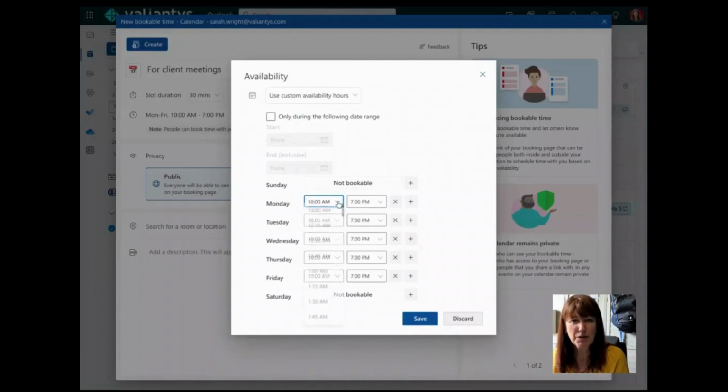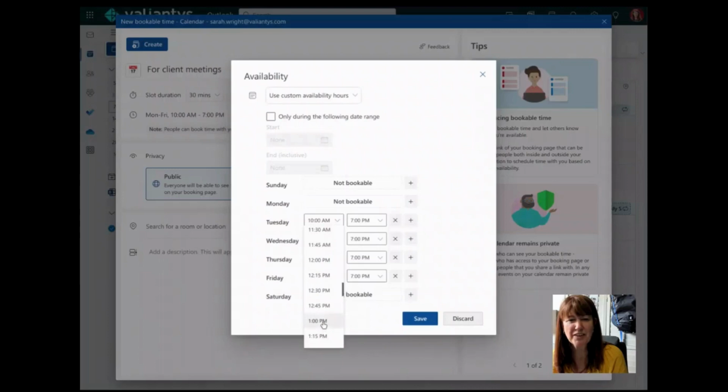And so maybe for client meetings, I think we all know, or if you don't know, now you do. I am not a morning person, guys. So let's say that I really only want people being able to book me from 1 to 5 p.m. on Mondays. And in fact, you know what? I'm not even a Monday person. Let's instead say that on Tuesdays from 1 to 5 are times I want to set up for those kind of ad hoc or as-needed meetings.